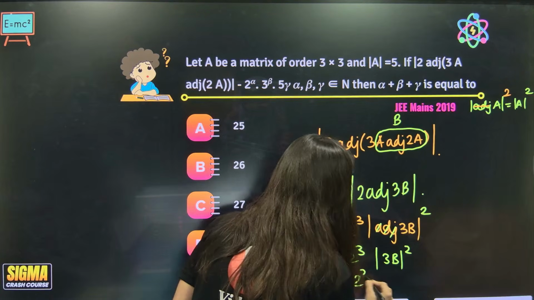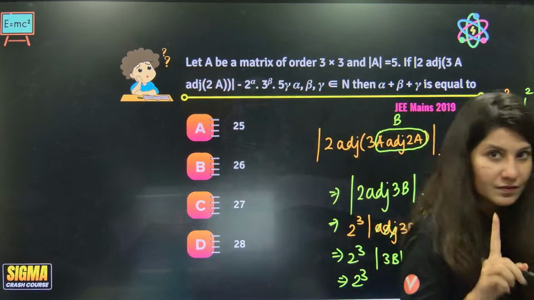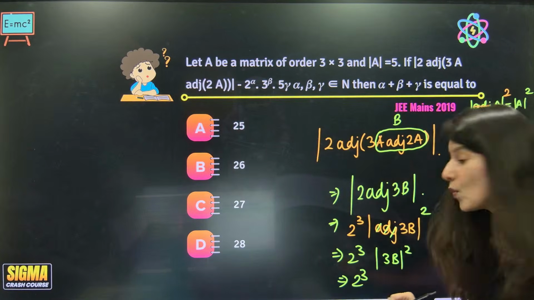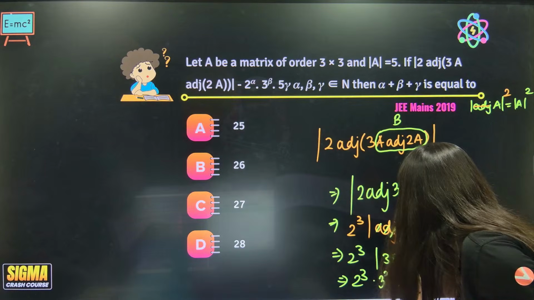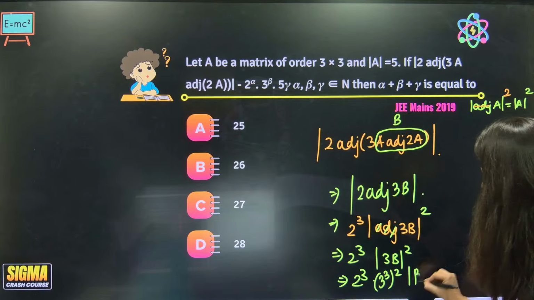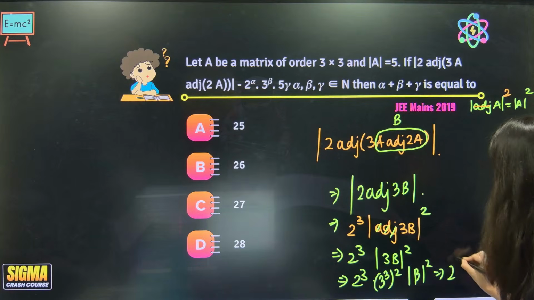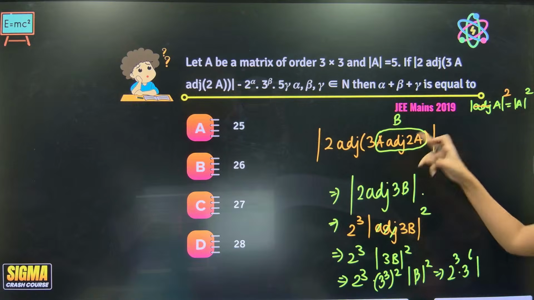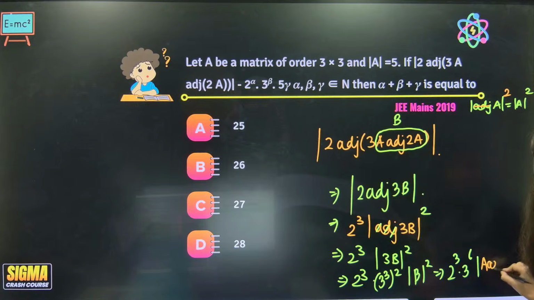Now 2 cube. 3 will come out, it will become cube, but don't forget the square. So 3 cube and square. And this is determinant B square. So this is 2 cube, 3 power 6 and determinant B. Where is determinant B? It is determinant A adjoint 2A square.